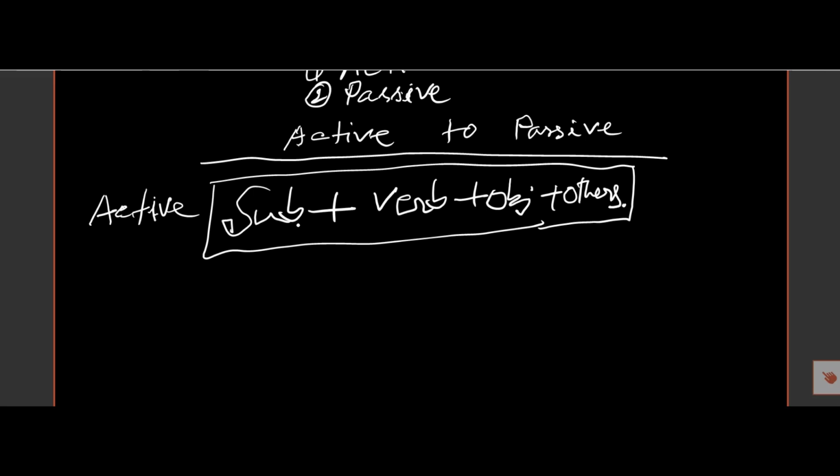Active voice begins with subject, then verb, then object. The subject may be a noun or pronoun, and the object may be a noun or pronoun. If the verb has an object, we can change it into the passive voice. If there is no object, we cannot change the voice. So in active voice there will be a subject, verb and object, and then some other words maybe. If we want to make it passive, then we must follow some rules.